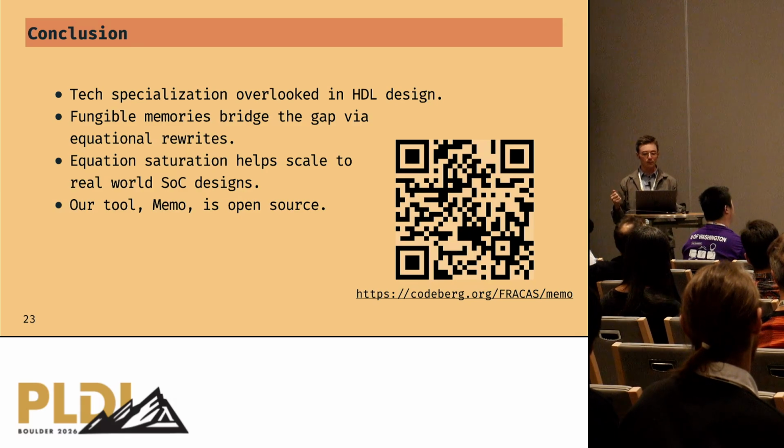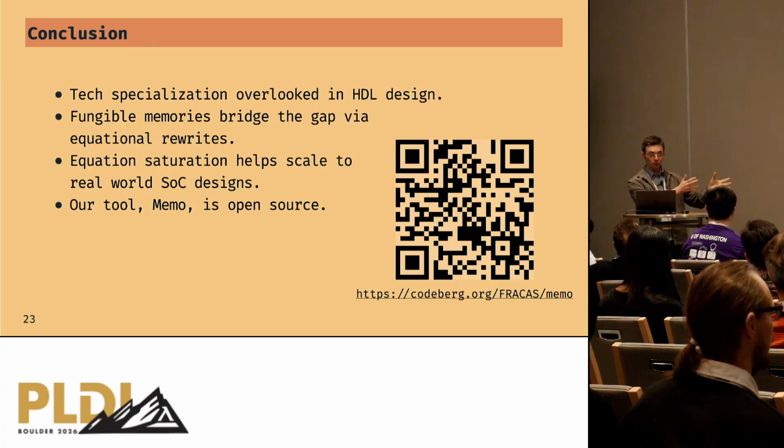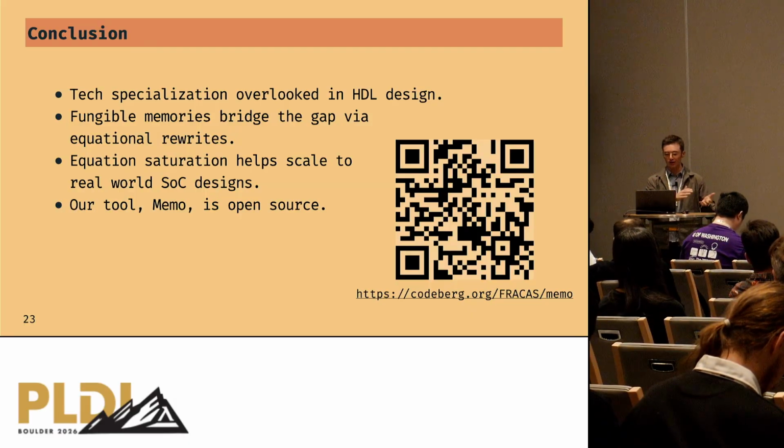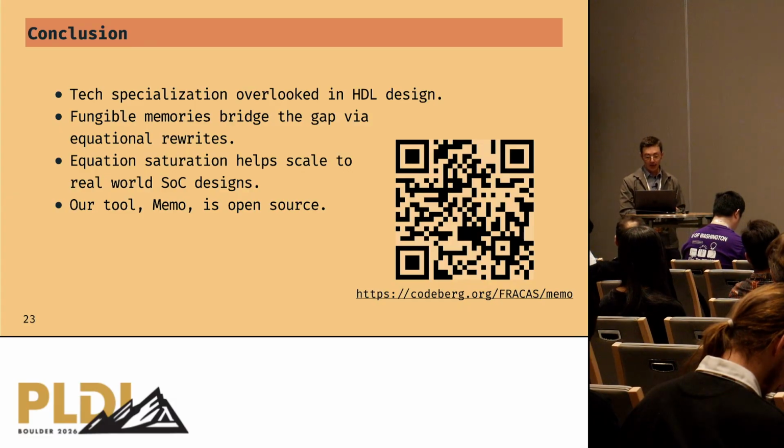I think fungible memories are one instance of this observation, right? We developed an equational theory of how we can think about memory design, and then using powerful rewriting techniques like equality saturation, we can improve different aspects of synthesis like tech mapping. And we can do it at the scale of real-world SoC designs.